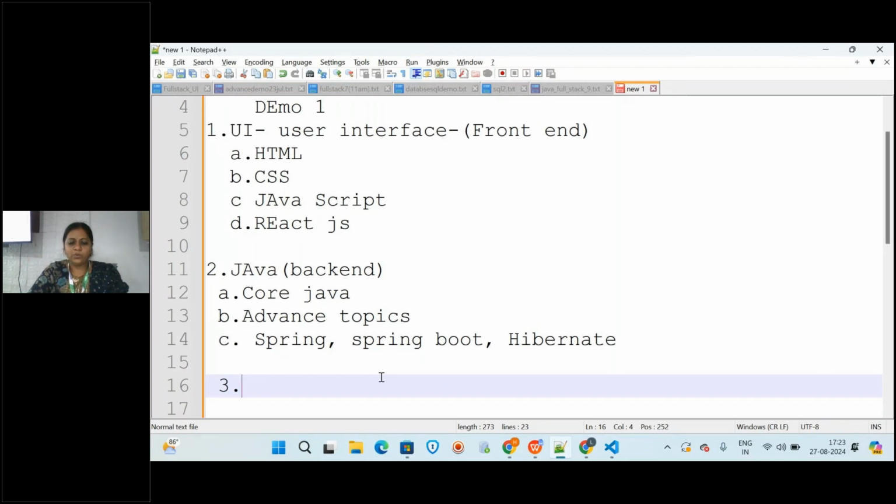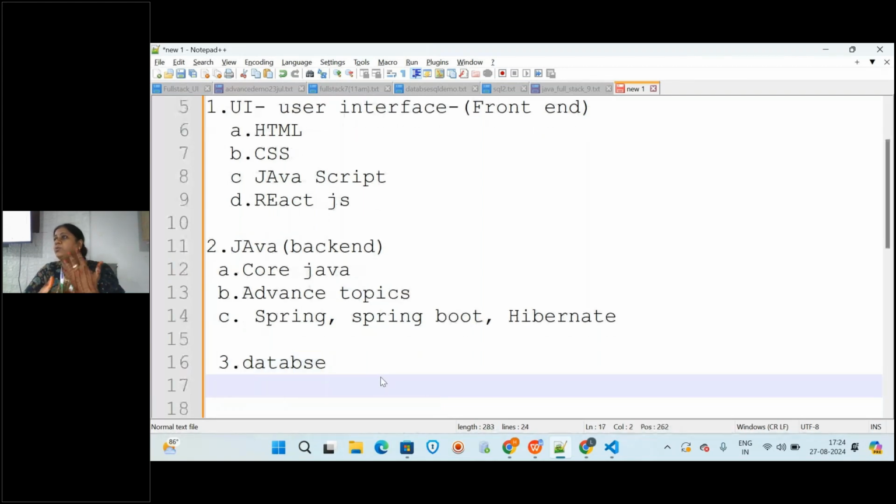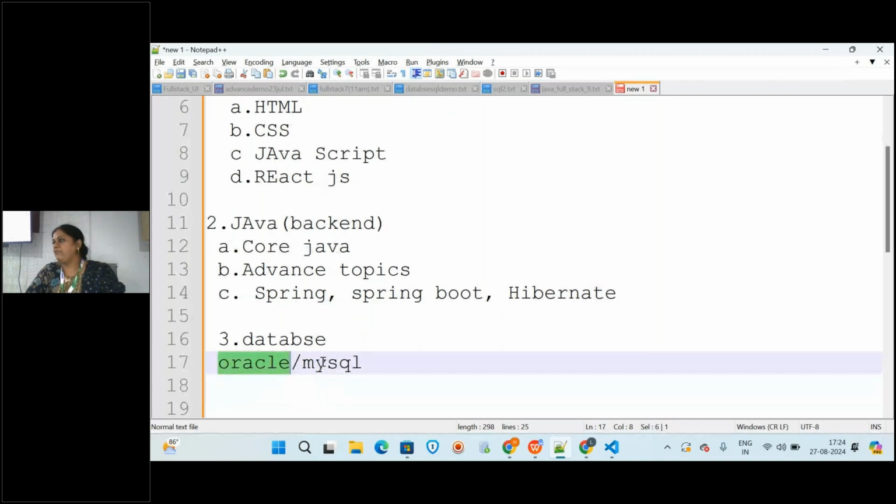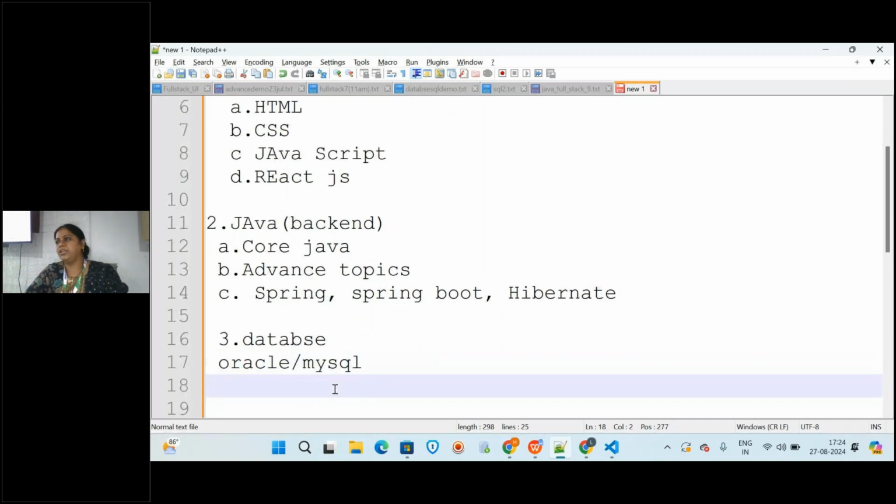So that also you will be learning here. How it is storing, where it is storing, and how to retrieve it. So that database you will be learning with Oracle, or some people will be doing with MySQL also. But we will be teaching here with Oracle. No problem if you have MySQL database also. Both you can work. And in this, common languages you will be learning like SQL and PL/SQL.